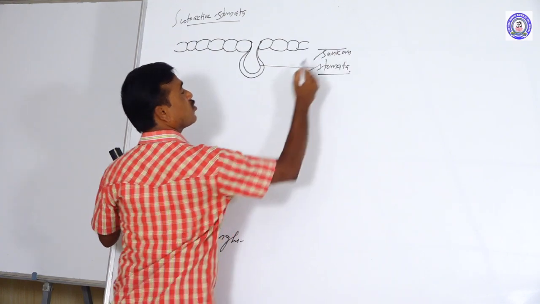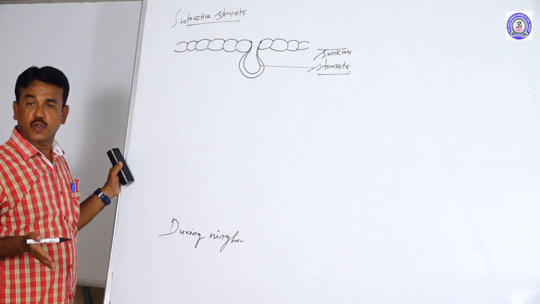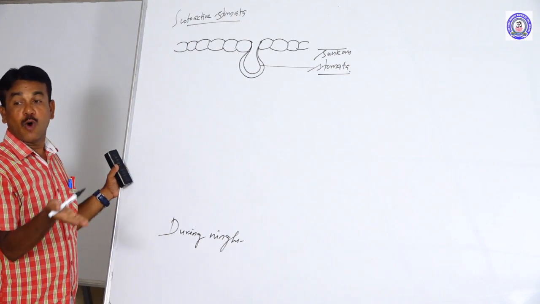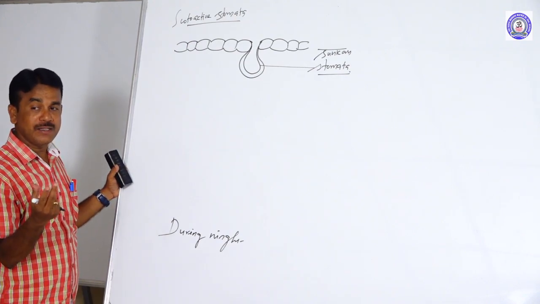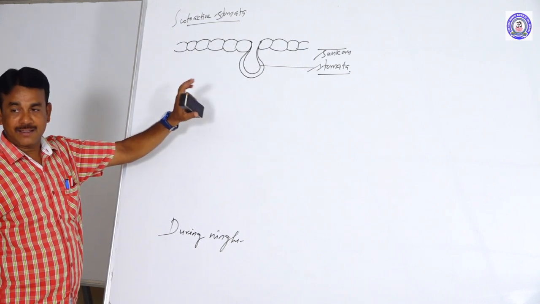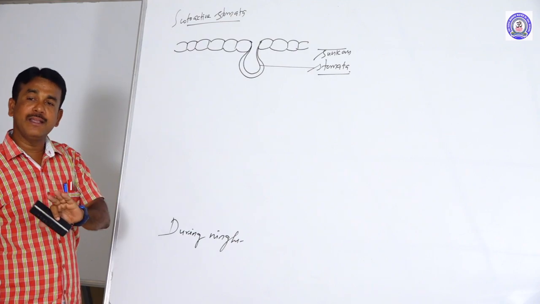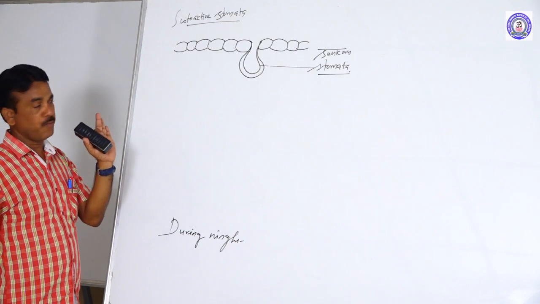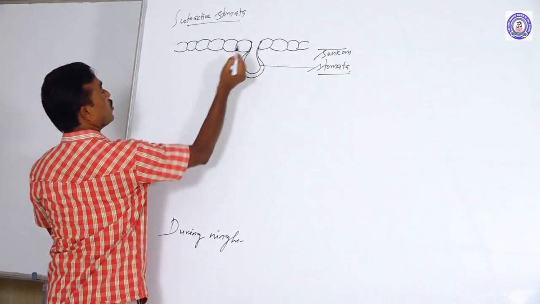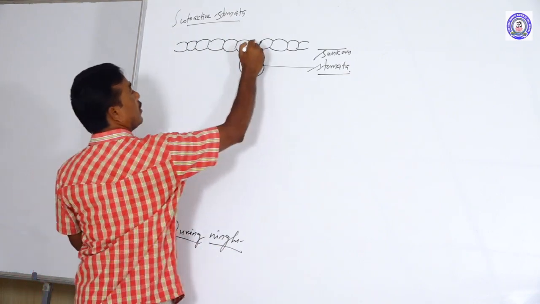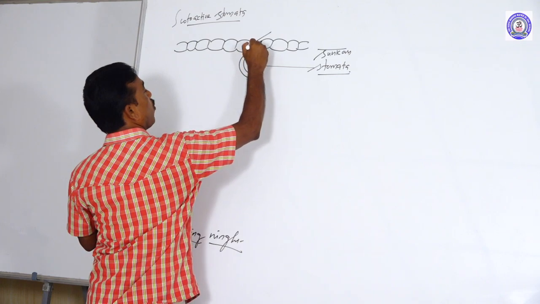What do you mean by sunken stomata? The stomata is overhanging. An overhanging opening is present, meaning that type of stomata is called sunken stomata. Sunken stomata is normally available only in xerophytic species. Okay, yeah. So during night time, the stomata will be opening.